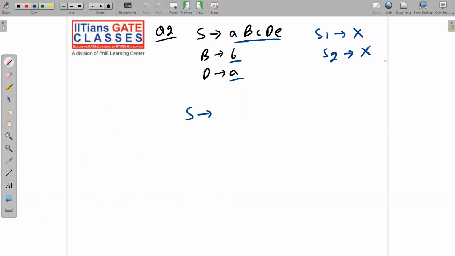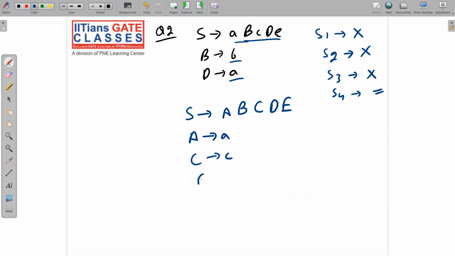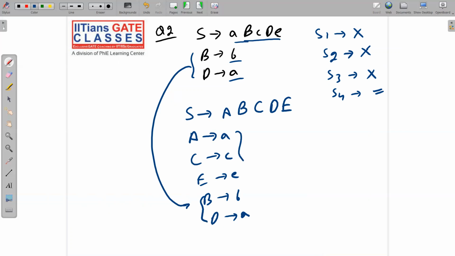Step number 2, null productions bypassed. Step number 3, unit productions bypassed. Now step number 4, apply necessary deduction. The basic idea is again the same. These are terminals, and in CNF we do not need terminals, we need only non-terminals. So just convert them into non-terminals: A, B, capital C, capital D, capital E. Capital A goes to small a, capital C goes to small c, and capital E goes to small e. Now capital B goes to small b, capital D goes to small a. I have copy pasted these two, and this I have got from here. I hope I have made the point clear.